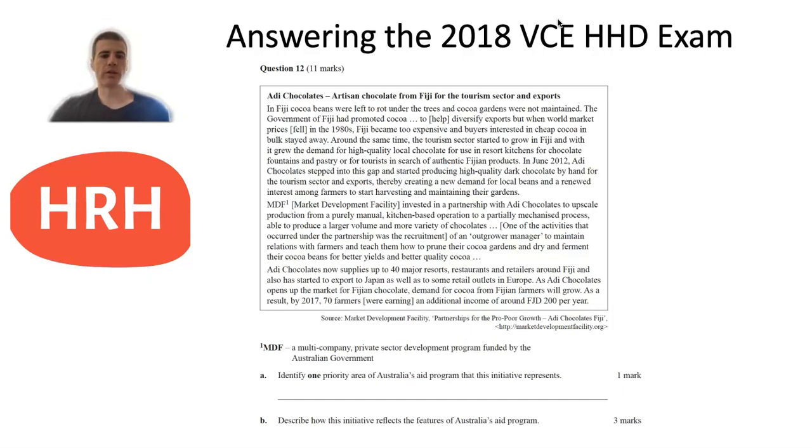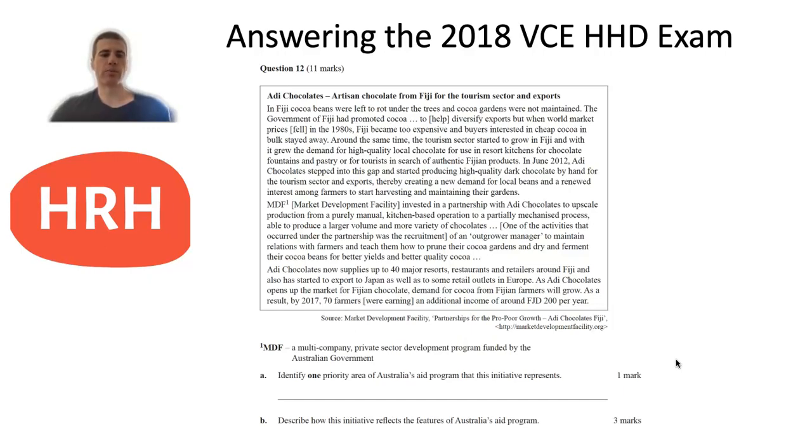And so you can see the first question there, A for 1 mark, was asking you to identify one priority area of Australia's aid program that this initiative represents. Just a reminder that in 2023 there is an old set and a new set of Australian aid priorities, and you're able to learn either of those for the 2023 exam. As I've mentioned in a previous video, I'd probably recommend just learning the old set because that's what all of the current resources in an exam like this were based on. So those kinds of questions and those resources will make more sense.